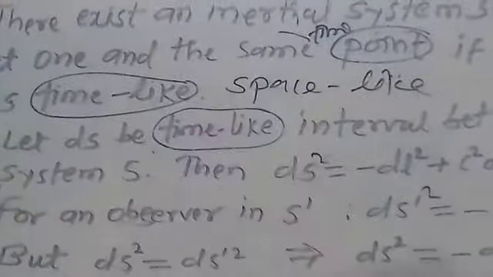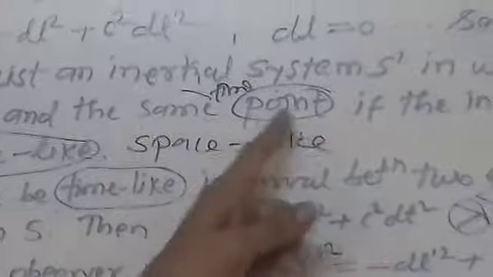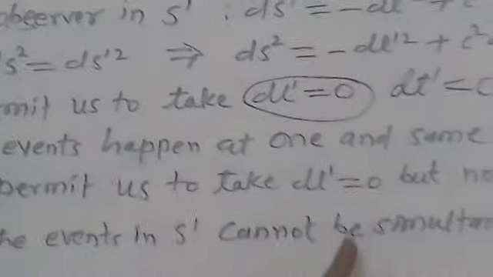That is, if the interval between two events is space-like, then in an inertial system S dash these events take place at the same time, meaning they are simultaneous events. But these events do not take place at the same point in the inertial frame S dash.